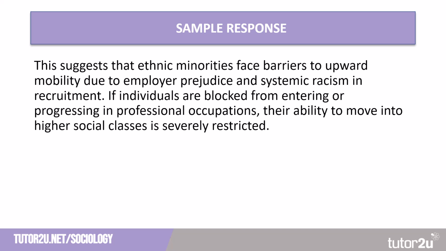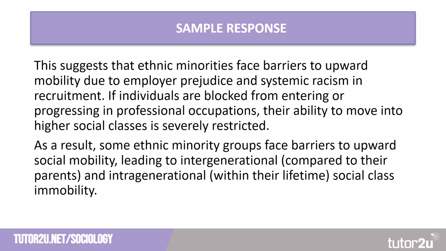If individuals are blocked from entering or progressing in professional occupations, their ability to move into higher social classes is severely restricted. And the student has finished off this sentence by tying it back to the question. As a result, some ethnic minority groups face barriers to upward social mobility, leading to intergenerational, compared to their parents, and intragenerational, within their lifetime, social class immobility.